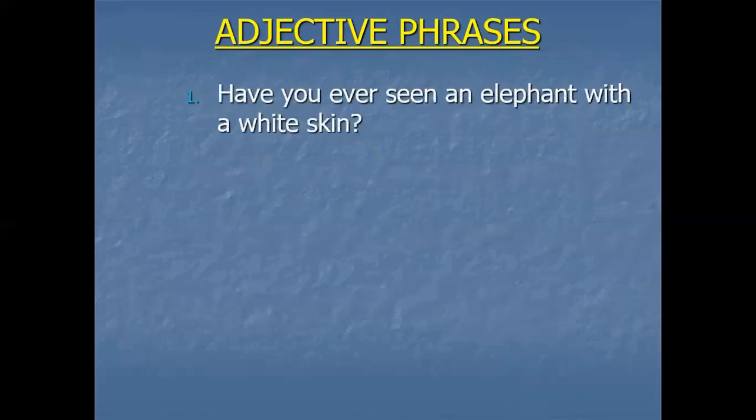Now check that adjective phrase, described to whom. Have you ever seen an elephant with a white skin? With a white skin is an adjective phrase. It is describing the elephant.